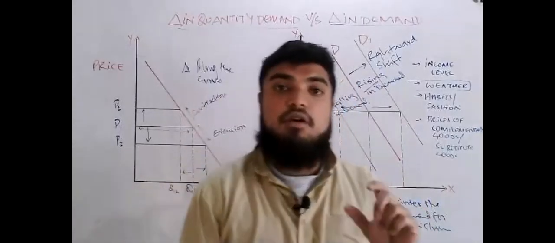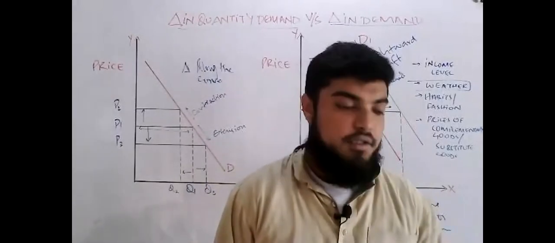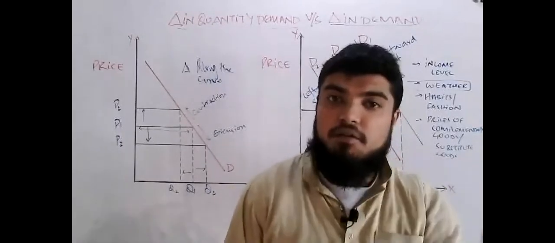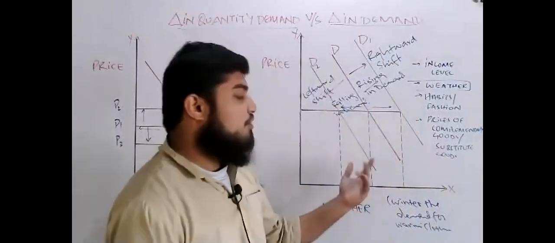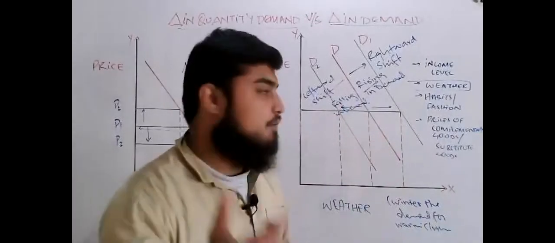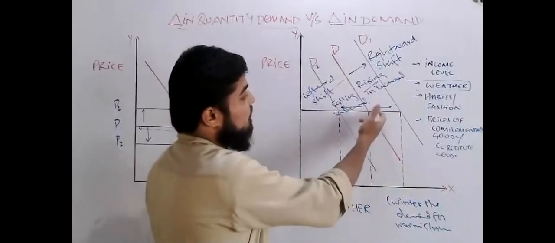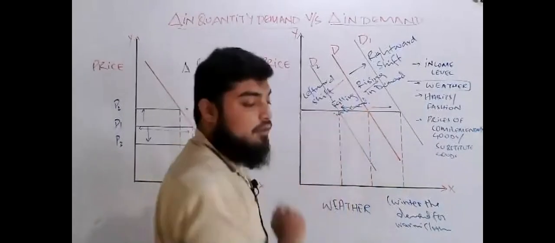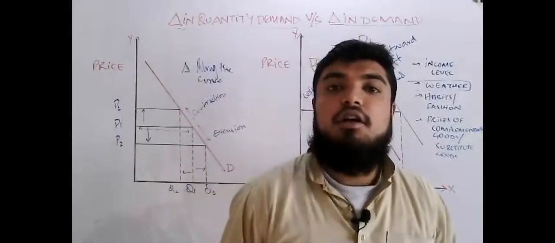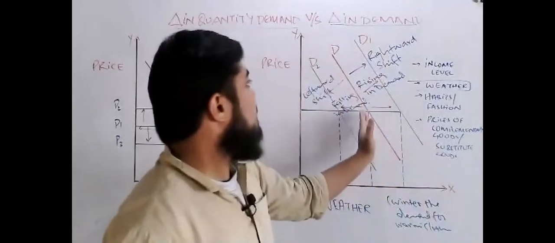When the price of tennis balls rises, the demand for the bats, sorry, not the quantity demanded, the demand for the bats shrinks. So, an increase in the price of a tennis ball decreases the demand. It falls from D to D2, and with a decrease in tennis ball prices, the demand rises to D1.